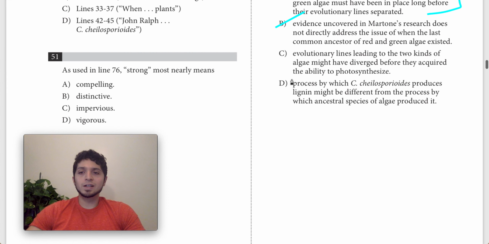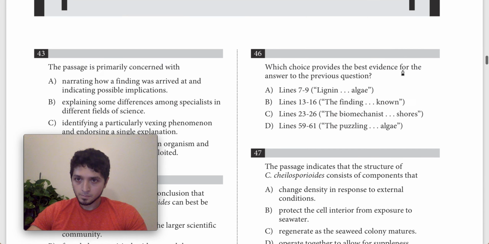C says evolutionary lines leading to the two kinds of algae might have diverged before they acquired the ability to photosynthesize. So I think this is good because remember the main difference is two endosymbiotic events versus one endosymbiotic event. So they're basically saying Niklas thinks that the evolutionary lines would have diverged, but he mentions photosynthesis, which is like, why are we talking about that?